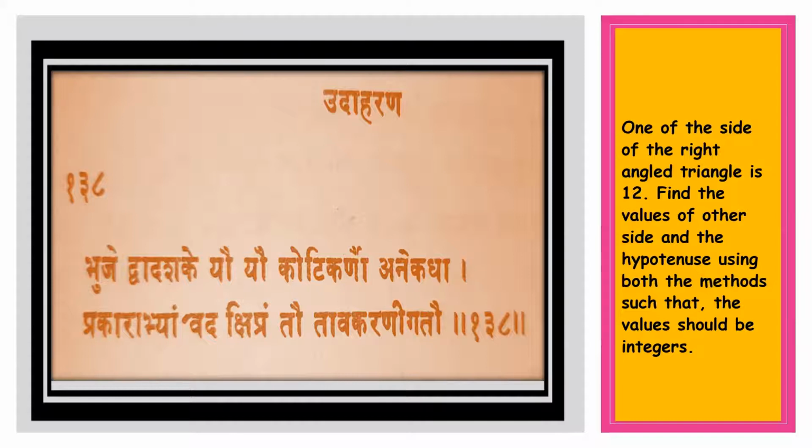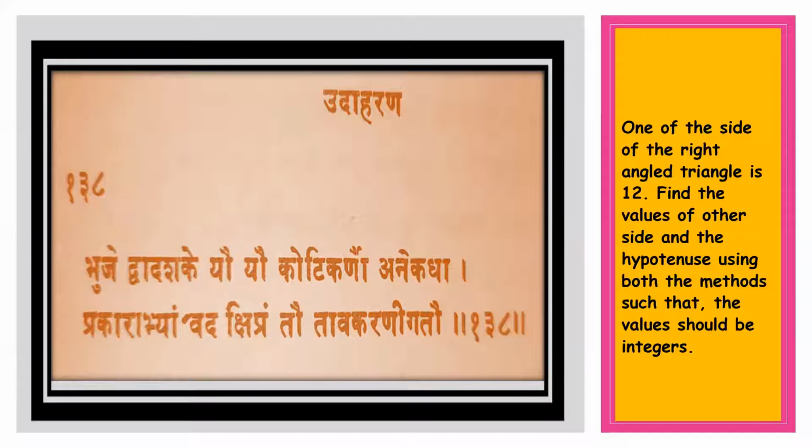Now he has already taught her two methods by which she can find these values. There is a condition he mentions that these two values should not be fractions or decimals, but they have to be integers. So basically he is asking her to construct a Pythagorean triplet. And when he is addressing her, he says Prakarabhyam vada Kshipram.